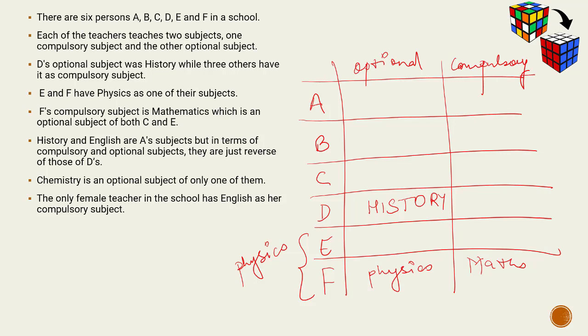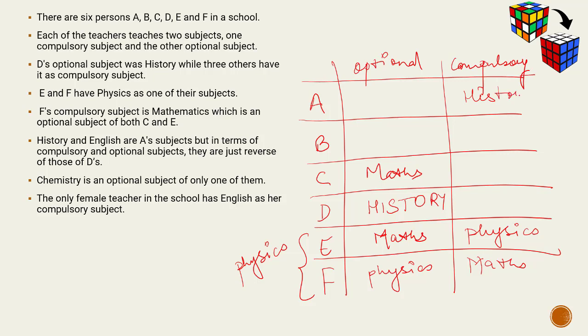F's compulsory subject is mathematics, which is an optional subject of both C and E. Again, E has to have physics as one of the subjects. We have already got the optional subject for E. So the compulsory subject for E should be physics. History and English are A's subjects. But in terms of compulsory and optional, they are just reversed of those of D. That means D का ऑप्शनल यदि हिस्ट्री है तो ए का कंपलसरी हिस्ट्री है.